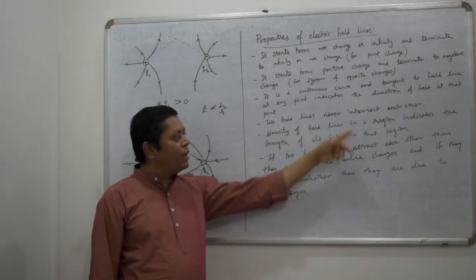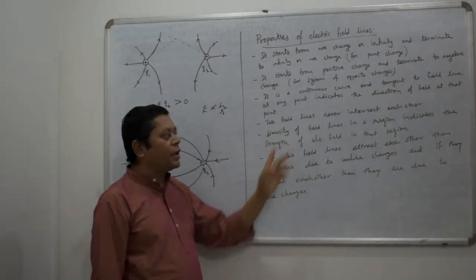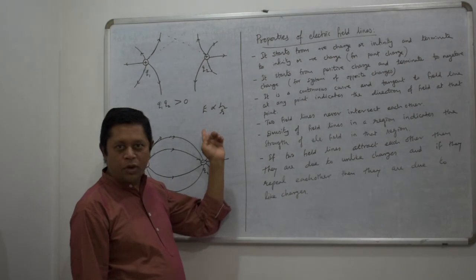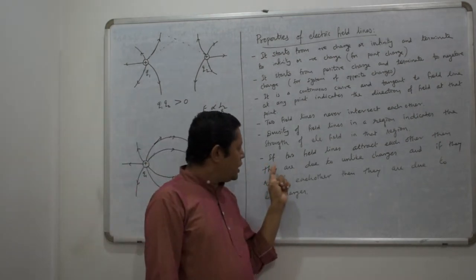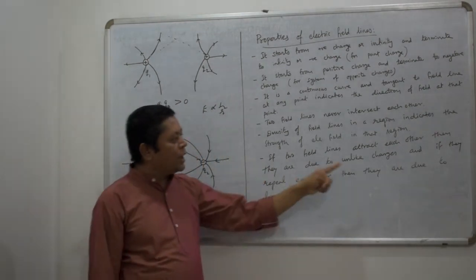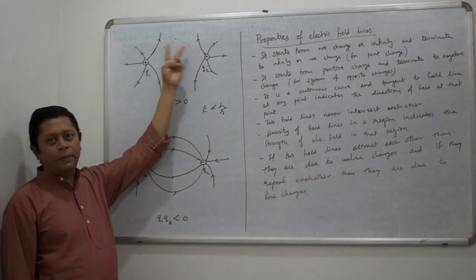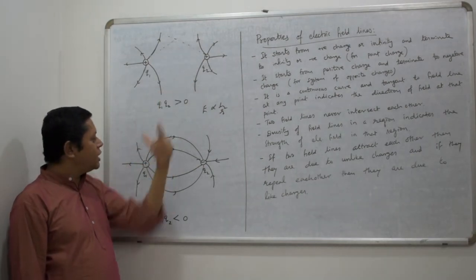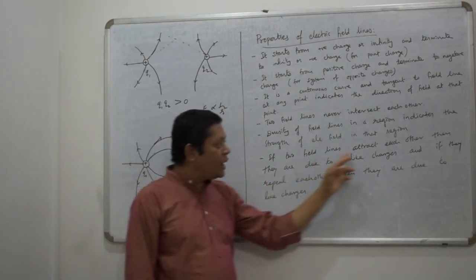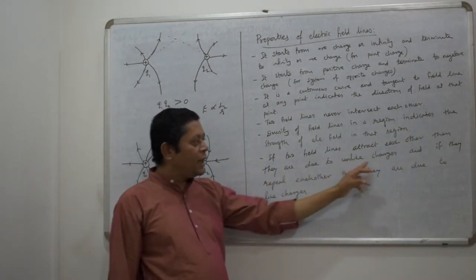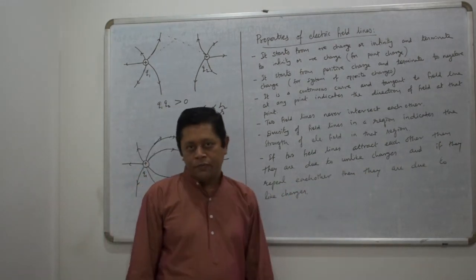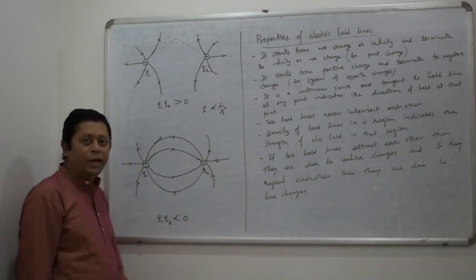Another thing: the density of field lines in a region indicates the strength of the electric field in that region, that we discussed when we discussed the point charge. Correct? Another thing: if two field lines attract each other, then they are due to unlike charges. If they repel each other, they are due to like charges. So these are the properties of electric field lines.